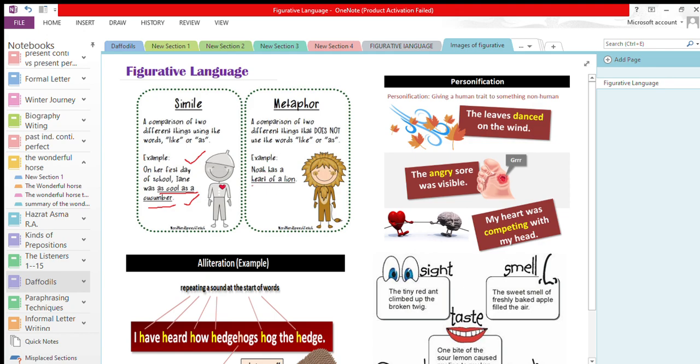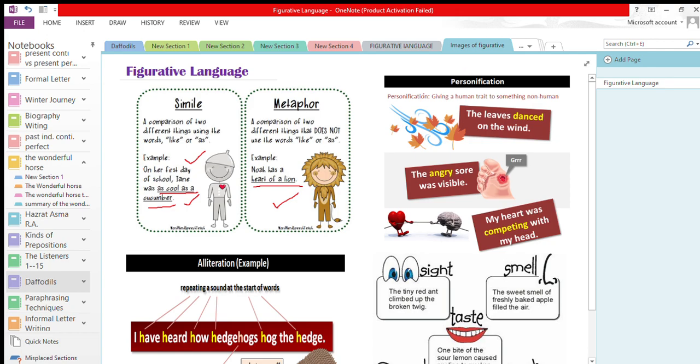Noah has a heart of a lion. Now see, I didn't say Noah is as brave as a lion or Noah is brave like a lion. Instead of saying that, I have made a comparison of two different things without using the words like or as, and I have given the attribute of a lion to Noah. So Noah has a heart of a lion. This is an example of metaphor, where you don't use the words as or like, and you give the attributes of one thing to another thing.